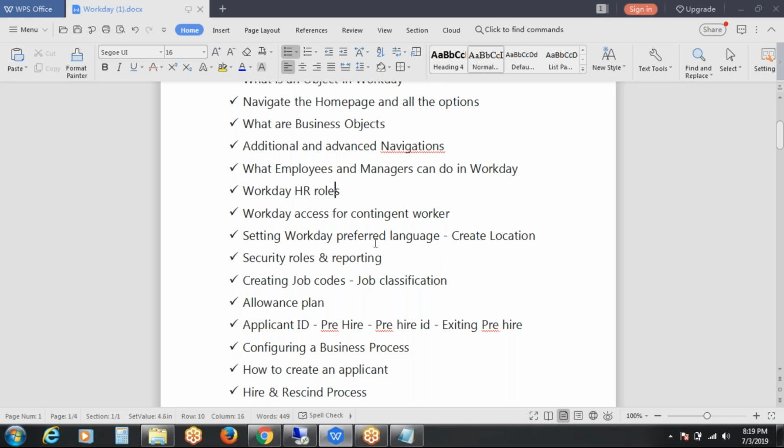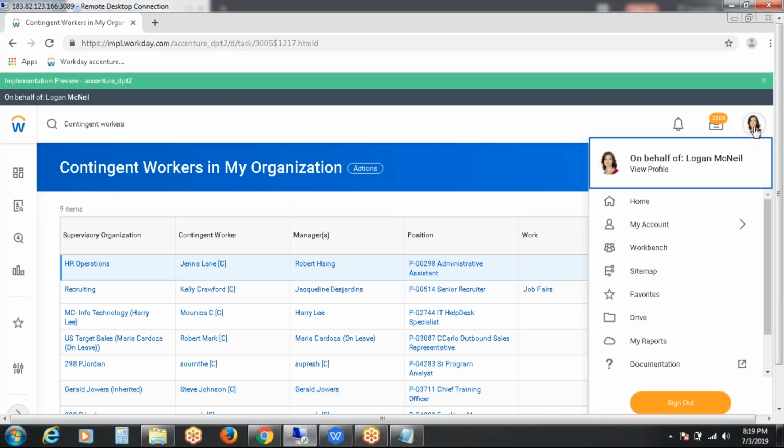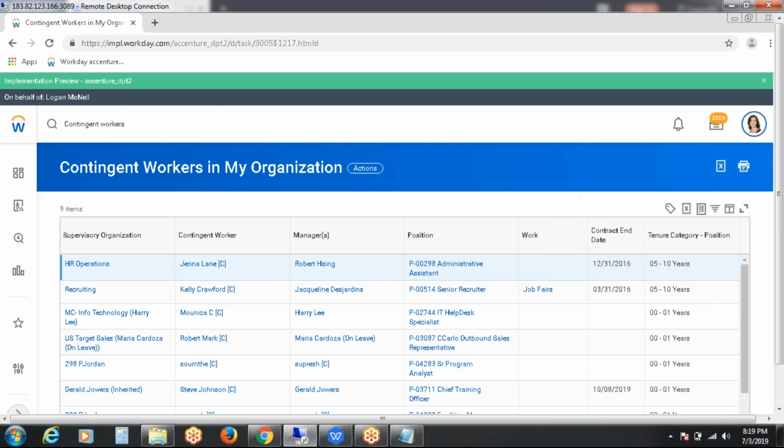And we do have access to change it ourselves. Where will you find it? In the menu, in the profile, if you go into My Account, here you can change your preferences.